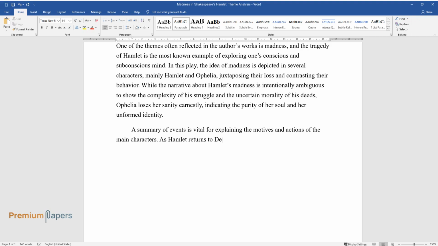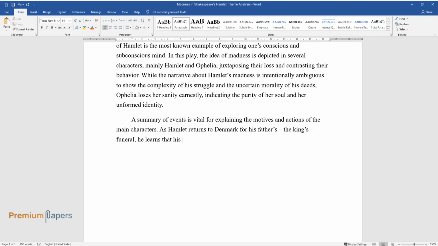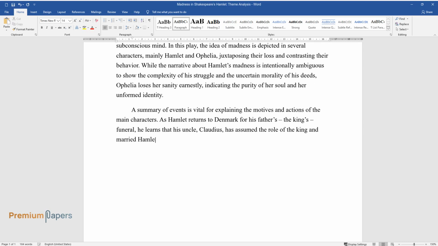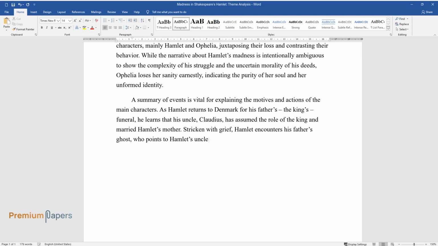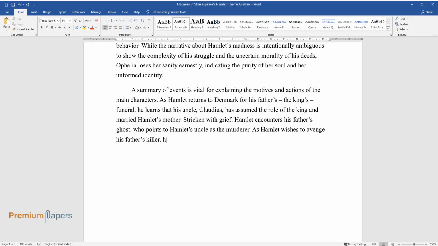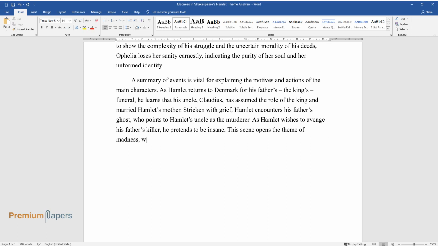As Hamlet returns to Denmark for his father's, the king's, funeral, he learns that his uncle, Claudius, has assumed the role of the king and married Hamlet's mother. Stricken with grief, Hamlet encounters his father's ghost, who points to Hamlet's uncle as the murderer. As Hamlet wishes to avenge his father's killer, he pretends to be insane. This scene opens the theme of madness, which follows the characters throughout the play.